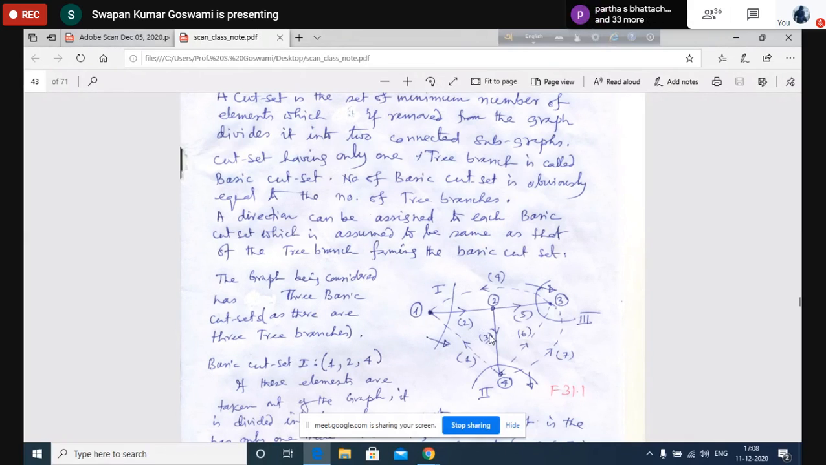Similarly, if I remove 2, 3, 5, what happens? Then you have node 2 left here and the remaining elements except 2, 3, 5 are left in the other section. In that case, it will be a cut set, but not a basic cut set, because all of them, 2, 3, 5, are tree branches. This is not satisfying the condition that there will be only one tree branch. So 2, 3, 5 together is a cut set, but not a basic cut set. All right, is it clear?